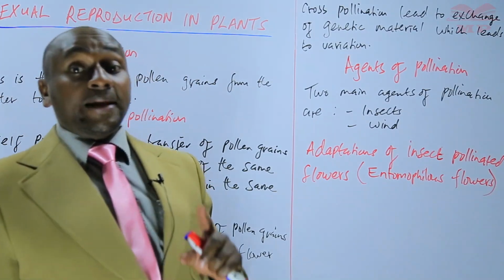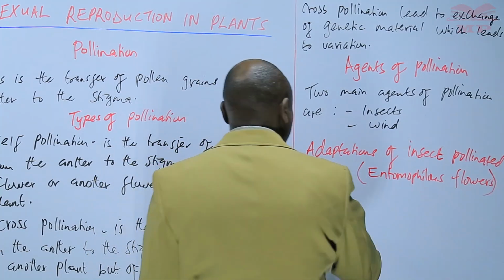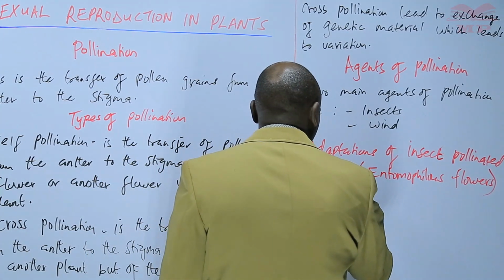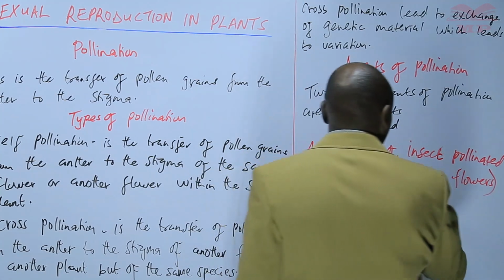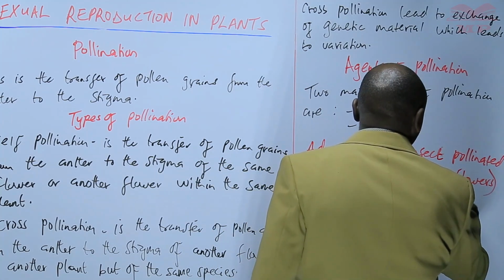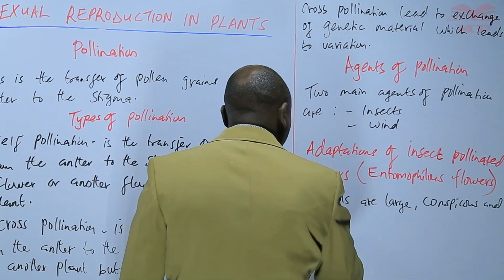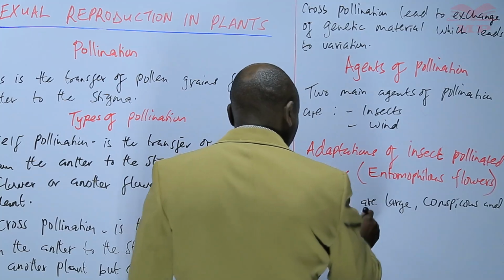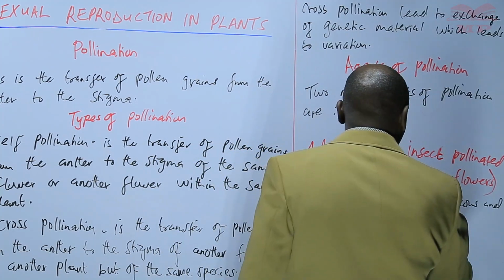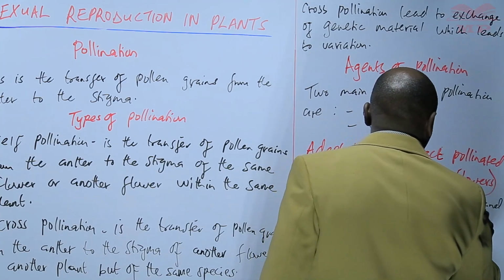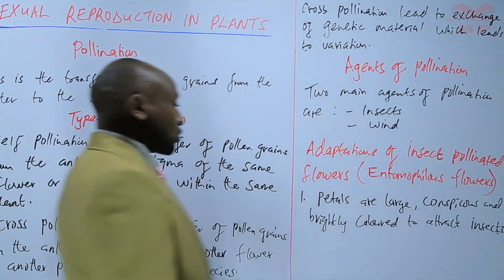And they are usually brightly colored. So you can say that one of the adaptations is that the petals are large, conspicuous, and brightly colored to attract insects, which are the agents of pollination.